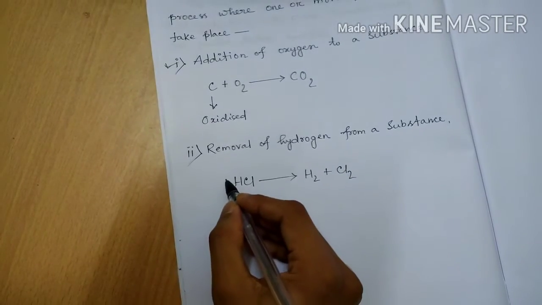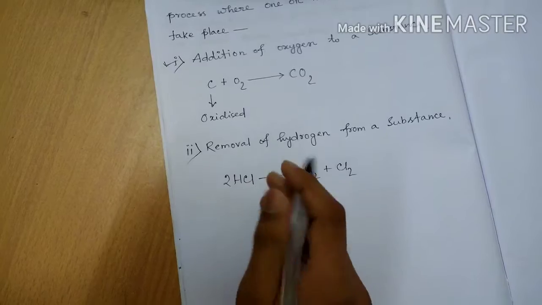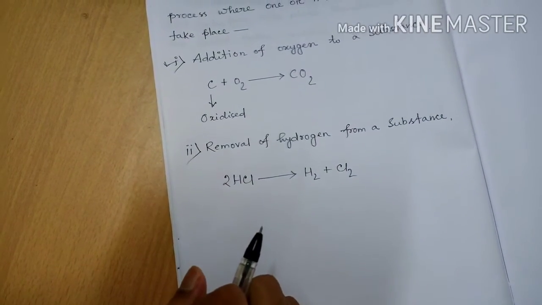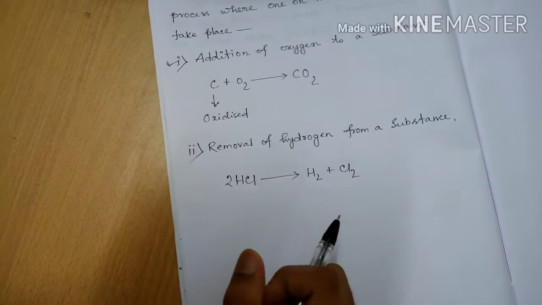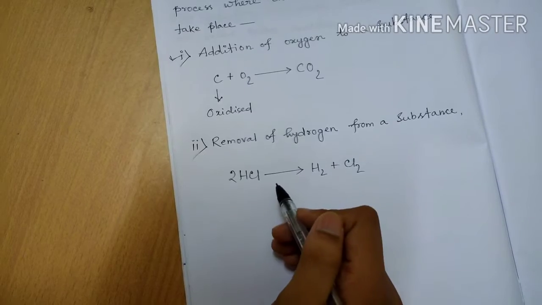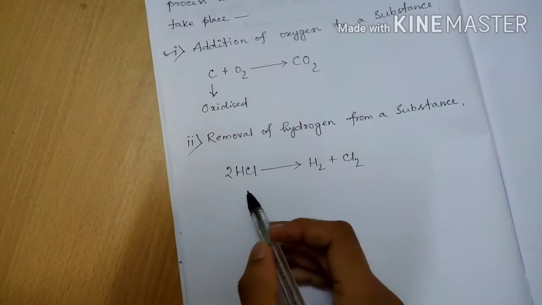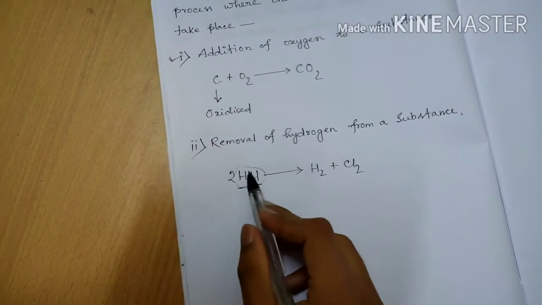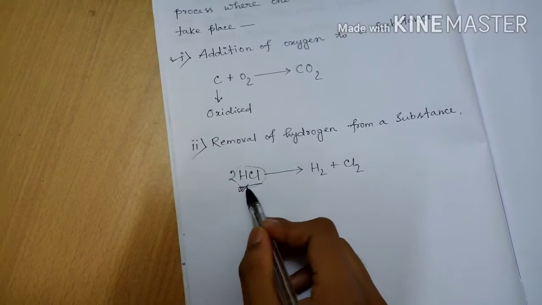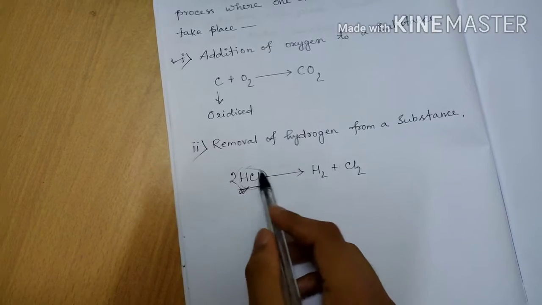Here we have to multiply by 2, then only on both sides this reaction will be balanced. So here in this substance, that is HCl, hydrogen has been removed from this substance.